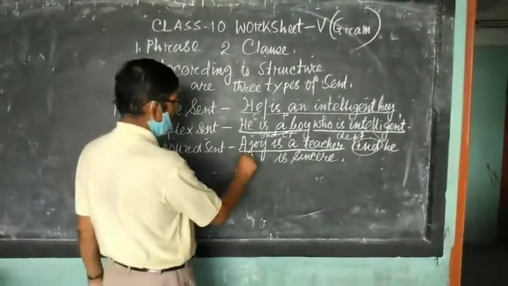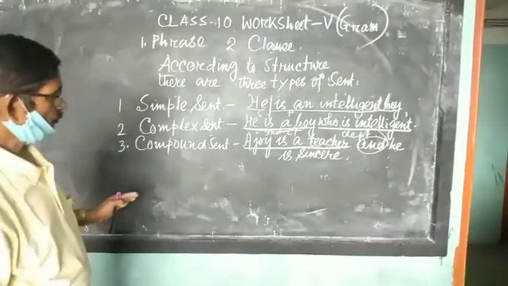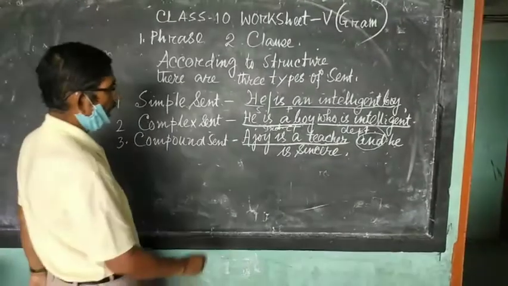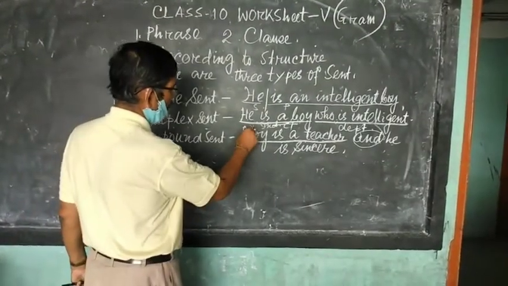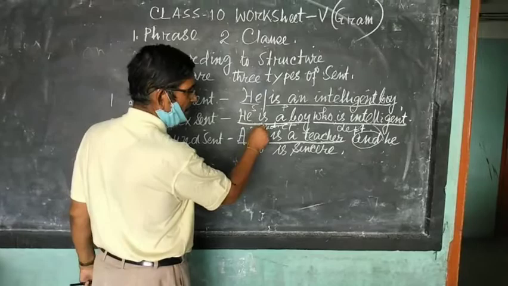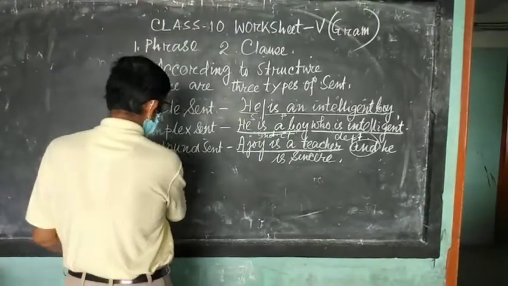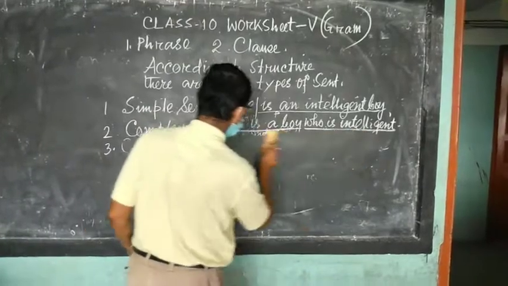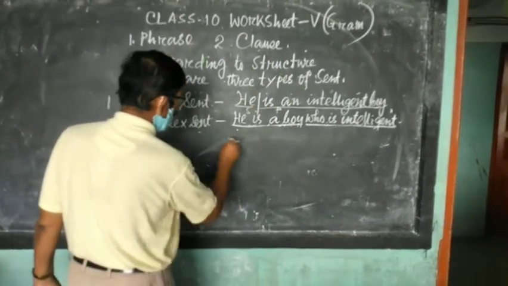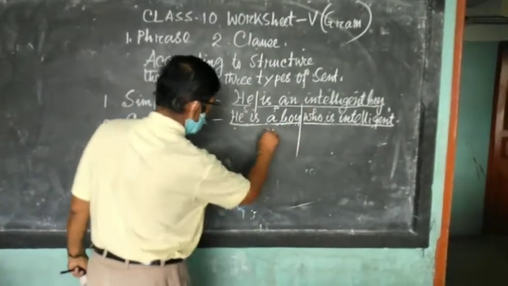So here, if you are asked to identify the independent clause and dependent clause, now you see that in the case of a complex sentence, which one is the independent clause? This one is the independent clause.